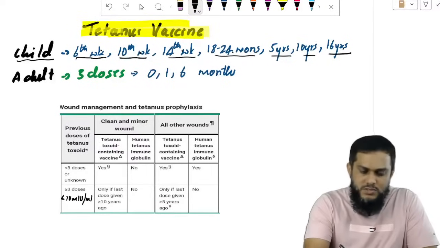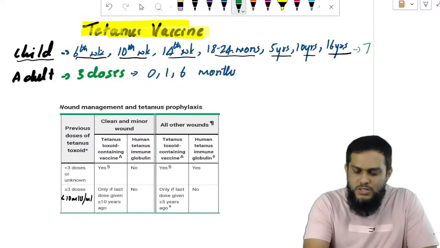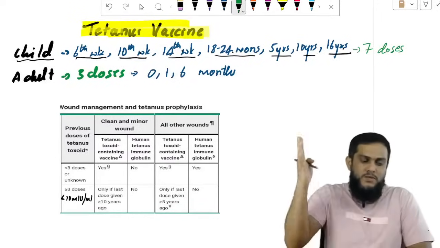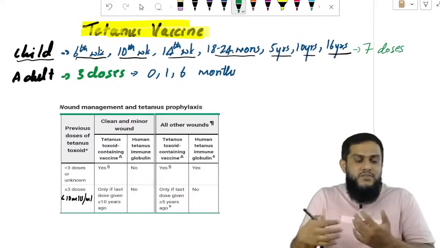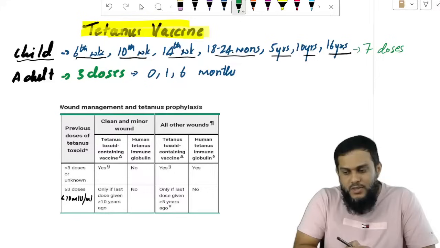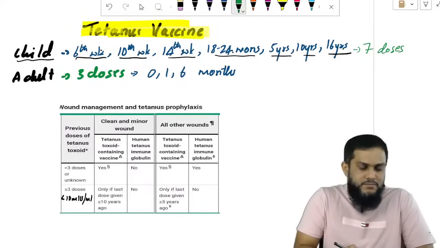7 doses. Normally, 7 doses we have to give, right? From birth, from the 6th week till 16 years. After that, every 5 years or every 10 years, you have to repeat the vaccine.